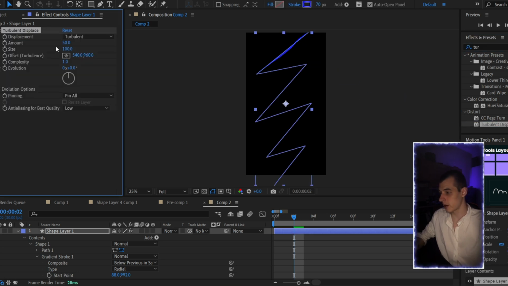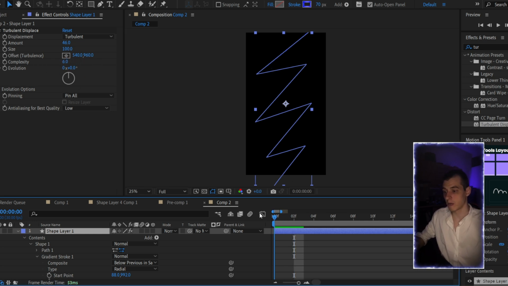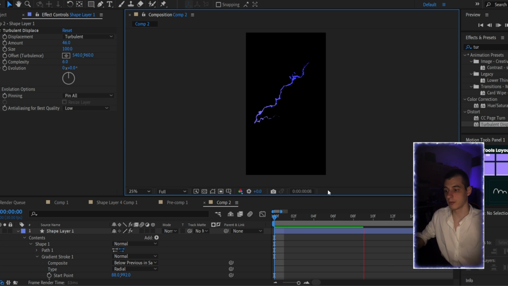And now we are going to find the effect Turbulent Displace. It's already here, and just repeat after me. Amount 46, size 100, complexity 6, and that's all. That's all you need, and let's have a look. So we created our lightning bolt and it looks really cool as for me.